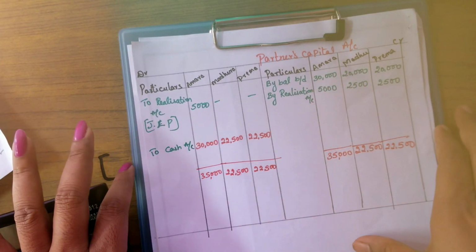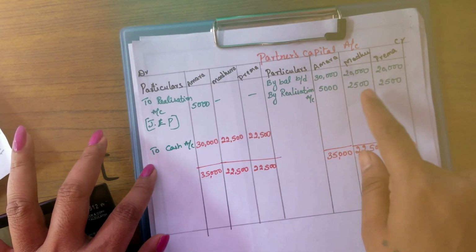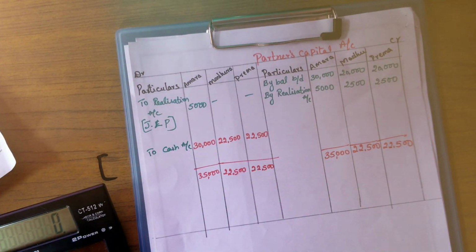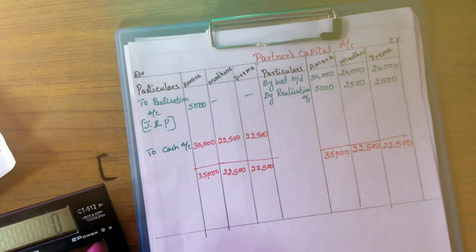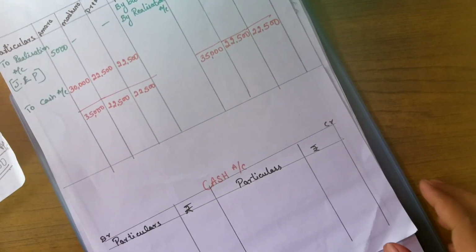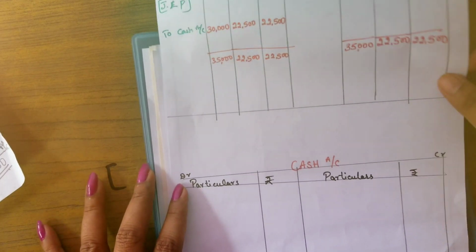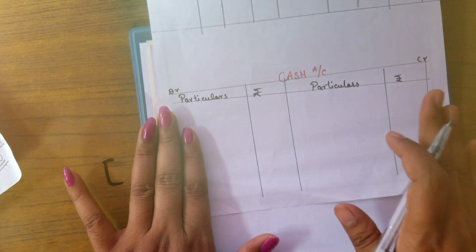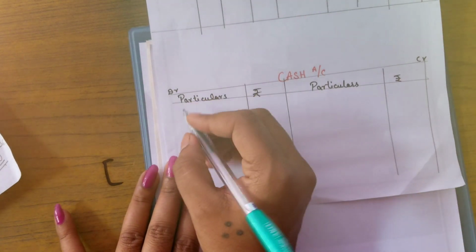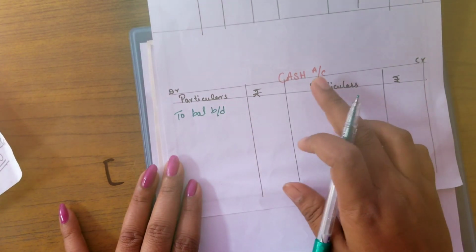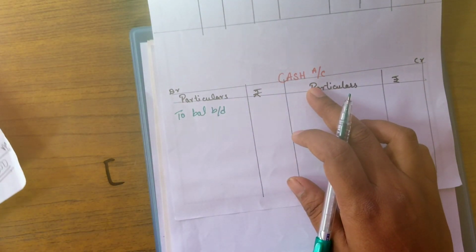So before closing the account, please cross check any adjustment related to any partner, whether it is there in the realization account or not. We need to cross check it. And next we are moving on to the cash account. We are going to prepare the cash account. First, under the cash account we will take debit and credit. On the debit side we write the balance brought down, the cash balance which is given in the balance sheet.